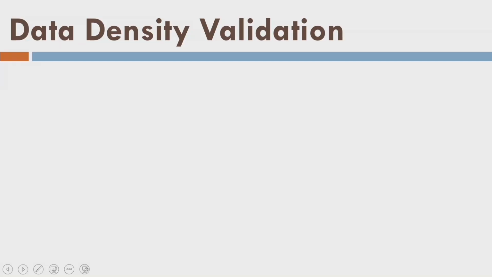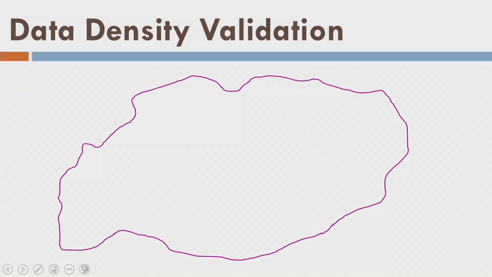Now, what about the data density validation? There is an area or AOI. So you might be thinking we have already verified the NPS, or indirectly we have verified the data density. But there is some debate here. And the debate is that data density is again an average criteria. It is used for uniform distribution validation. However, it cannot be used for the data density validation. And so we have a new method now.